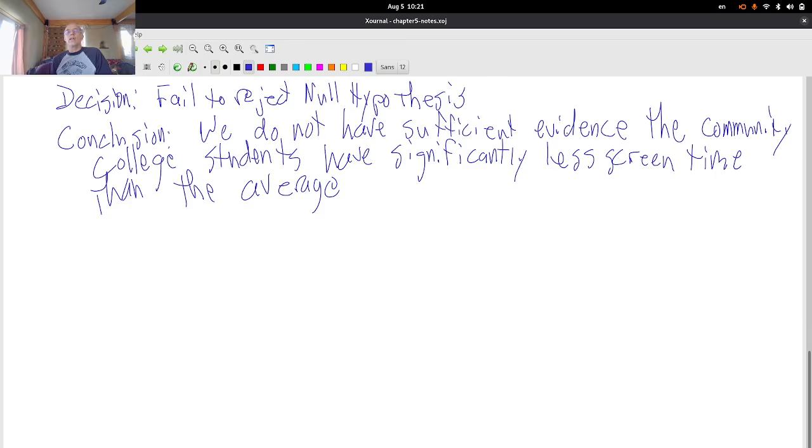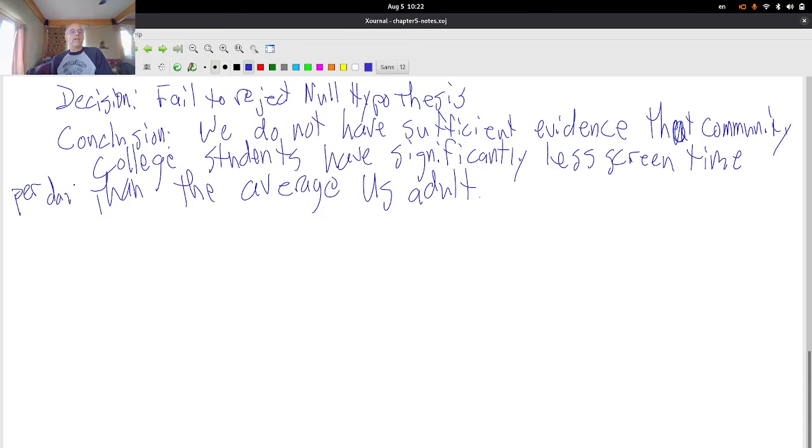Let's see, I'm missing some things here. Average US adult, that's okay. I need to note somewhere how to measure screen time. Do not have sufficient evidence that community college students have significantly less screen time per day than the average US adult.